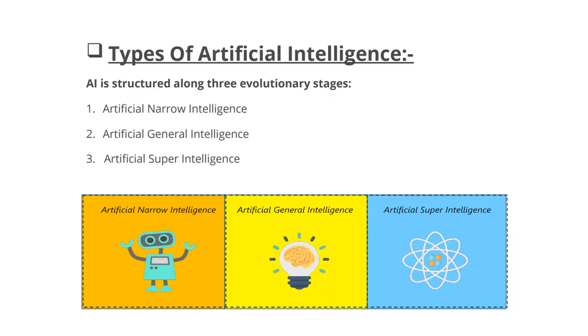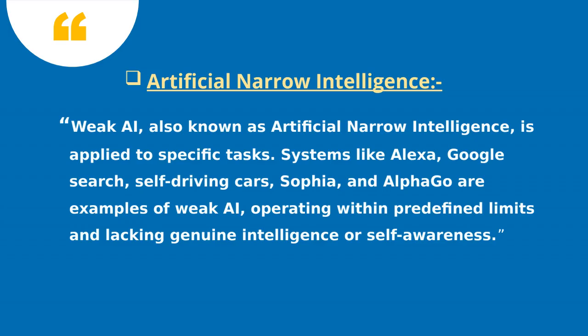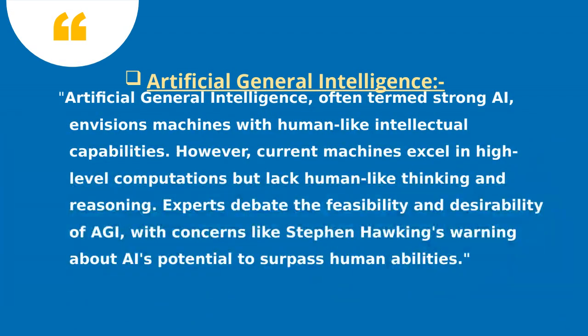What is AI? I think there is no need to explain AI again and again. These are the types of AI. First is artificial narrow intelligence, like weak AI, where some instructions are given by the human being and the machine works according to that. Second is general intelligence. In this, the current machines excel in high level computation but lack human-like thinking and reasoning. Experts debate the feasibility and desirability of AGI, with concerns like Stephen Hawking warning about AI's potential to surpass human abilities. So this is a strong AI as compared to the previous AI.